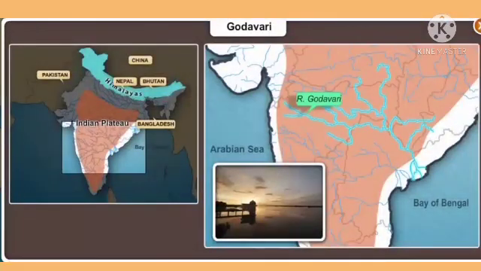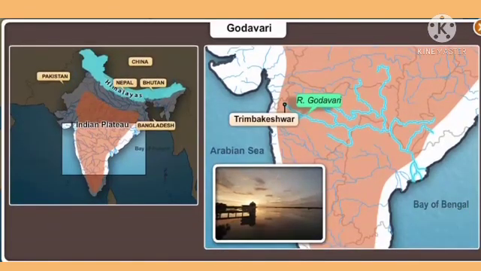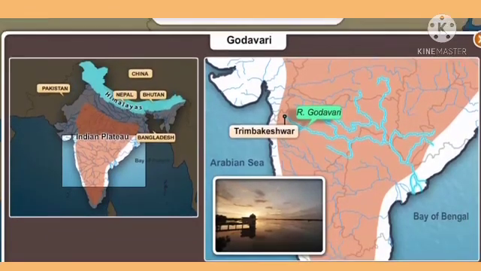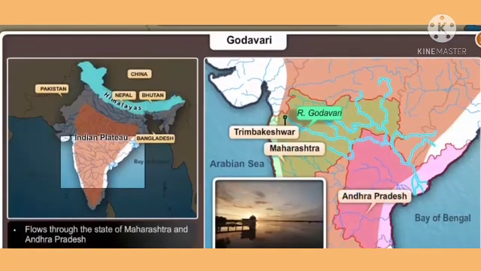The Godavari River is the longest river in South India. It originates from Trimbakeshwar and empties itself into the Bay of Bengal. The vast river Godavari encompasses the states of Maharashtra and Andhra Pradesh. It is the second longest river in India. Indravati and Manjra are the two tributaries of this river.